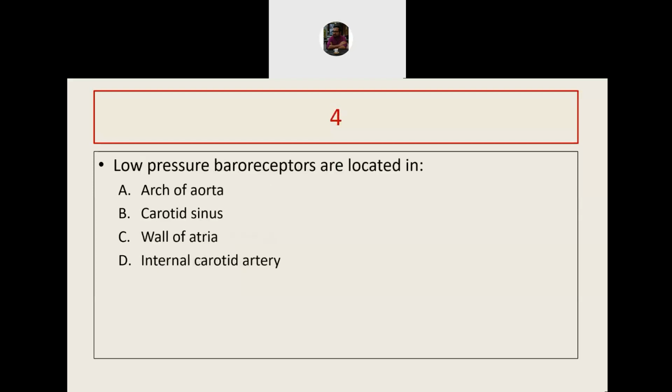Next question. Low pressure baroreceptors are located in arch of aorta, carotid sinus, wall of atria, and internal carotid artery.